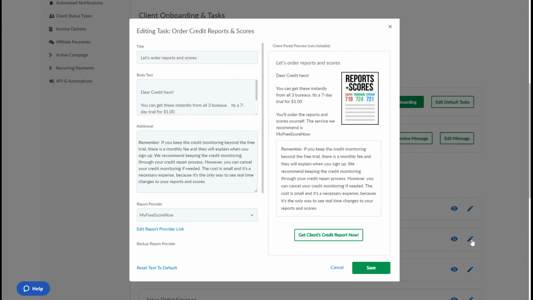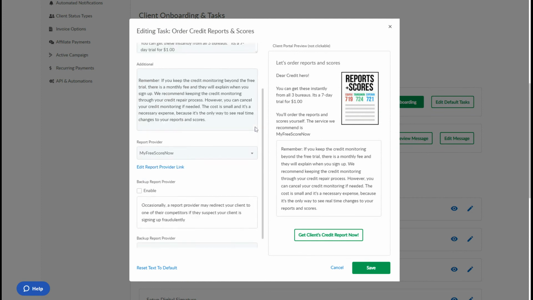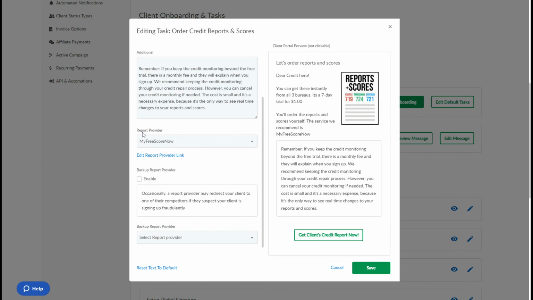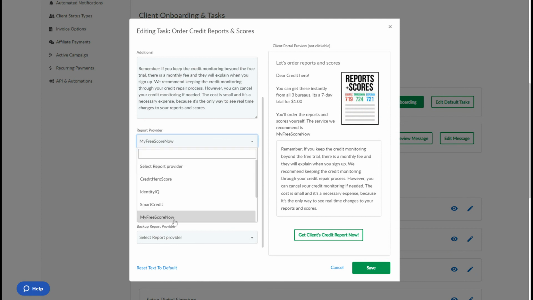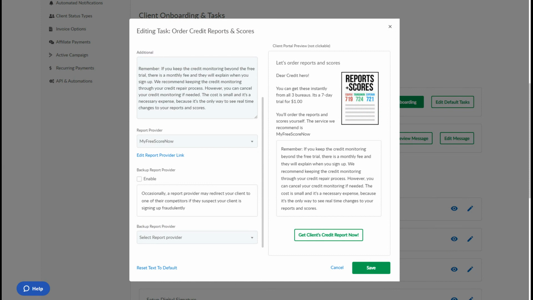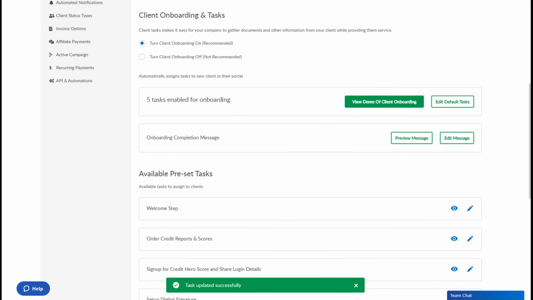After you click the pen sign, a box will appear. You just need to scroll down a little. Look for Report Provider, and from the drop down, make sure you choose My Free Score Now. And then click on Save. You have successfully updated the task.